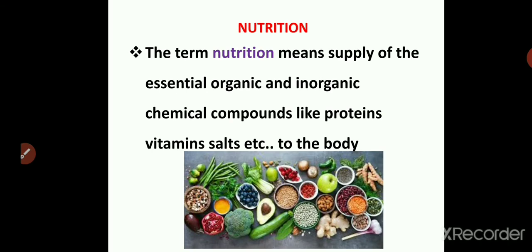Hello children, now we start with the next chapter, the nutrition. Nutrition is the term which means the supply of essential organic and inorganic chemical compounds like proteins, vitamins, salts, etc. to the body. So all these nutrients are essential for our body.